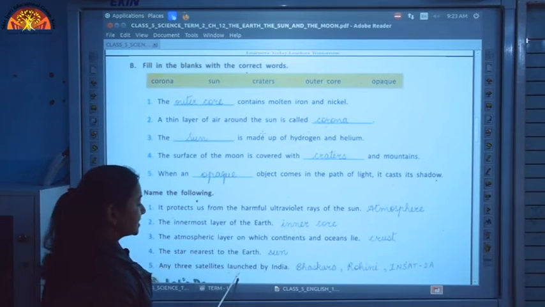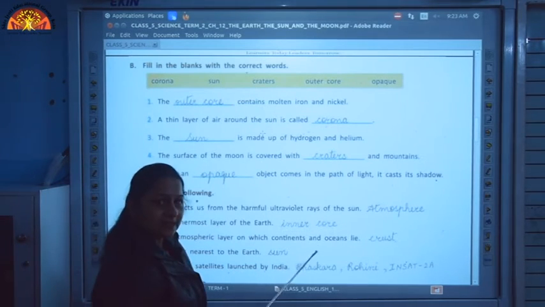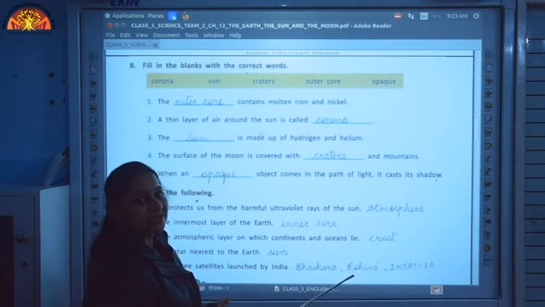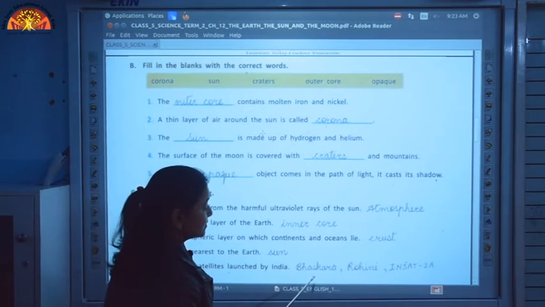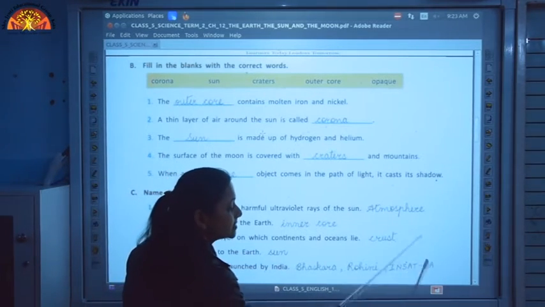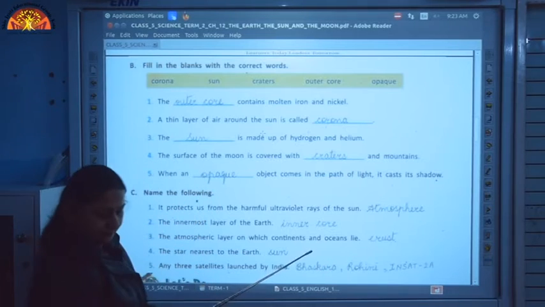Any three satellites launched by India? Yes, India has launched many artificial satellites. Out of these we are going to write three examples: Bhaskara, Rohini and INSAT 2A.